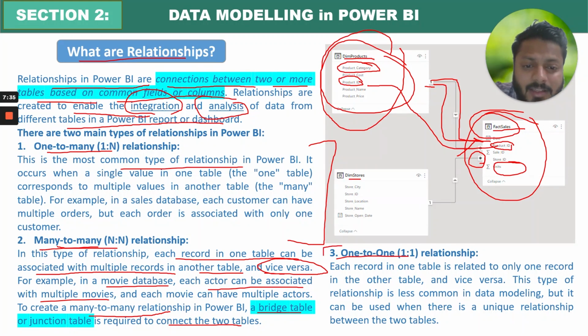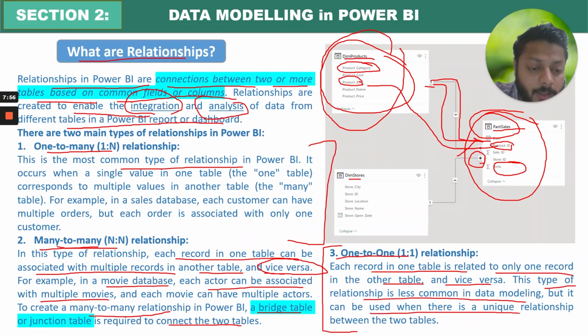And finally, this is one-to-one relationship, which is hardly used, but you should know what one-to-one relationship is. Each record in one table is related to only one record in another table and vice versa. So there is literally only one record which is matching in each table. This type of relationship is less common in data modeling, but it can be used when there is a unique relationship between the two tables. Alright, so this is about relationships. We have majorly two relationship types, one to many and many to many, and the third one, one to one, can be used sometimes.